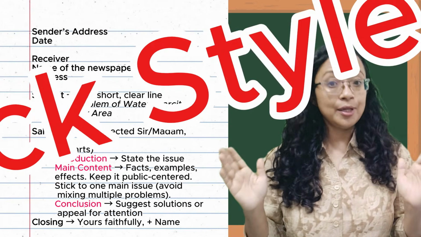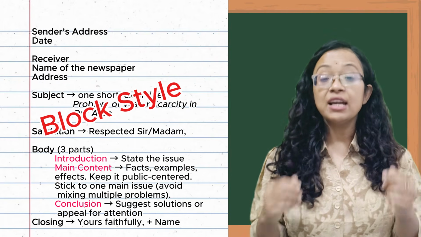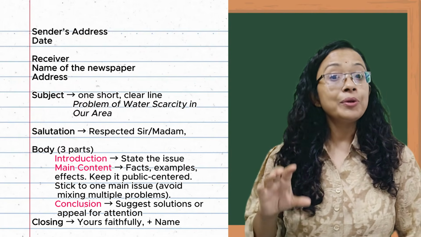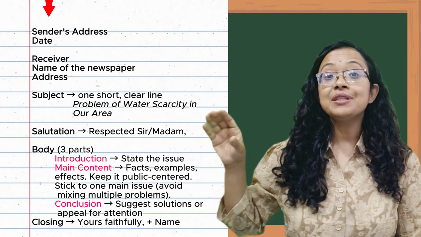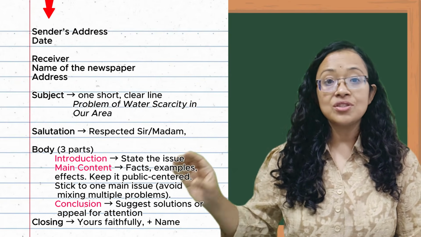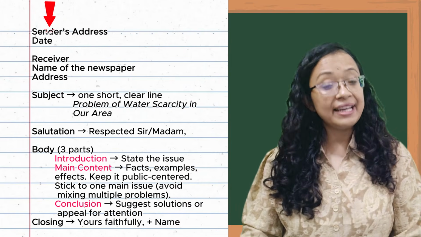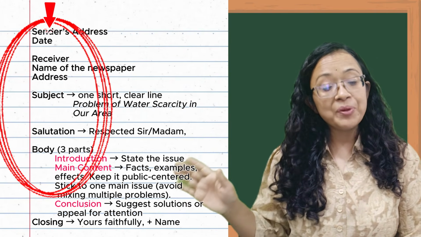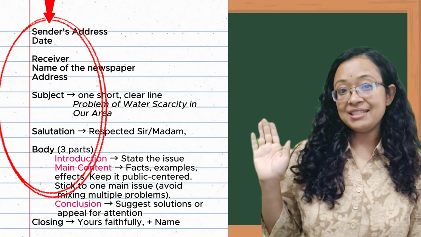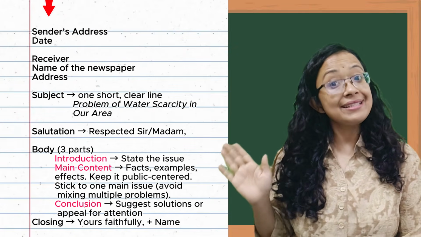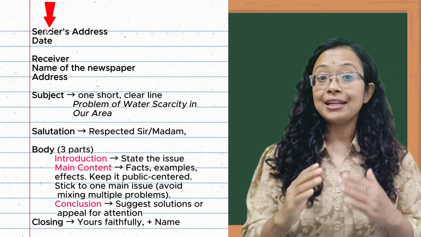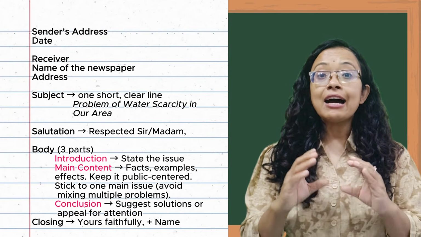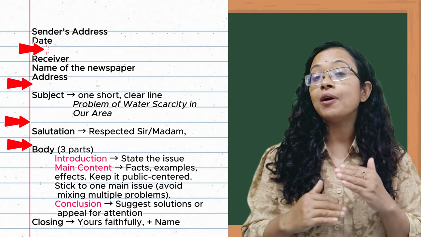In letter to editor, we are going to follow the block style. Block style here means we will write the sender's address, date, receiver address and salutation, and even the closing line on the left side of your copy, and this is the updated version, and this is easier for you to memorize as well. And the important thing that you need to memorize is that after every topic, leave one line.